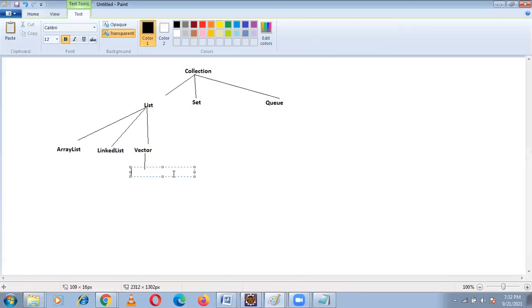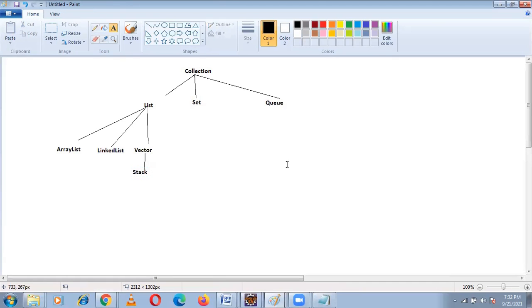Stack is also a class. Under list, the implementation classes are array list, linked list, vector. Under vector we have stack. These vector and stack are legacy classes which were introduced in Java 1.0 version, the first version. Array list and linked list we got in the 1.2 version. These are the implementation classes we have in the list interface.